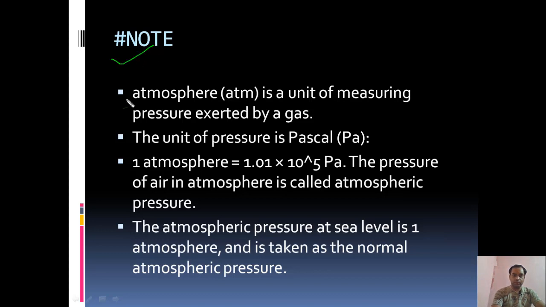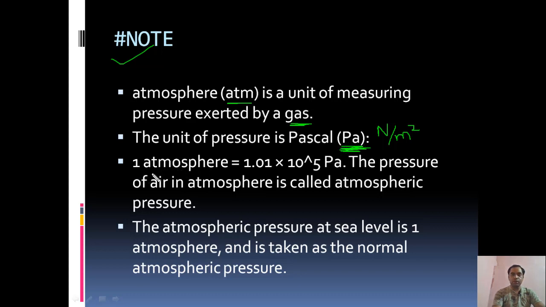Notes: atmosphere, that is ATM, is the unit of measuring pressure exerted by gas. The unit of pressure is Pascal. The unit of pressure is also Newton per meter square, because pressure is equal to force by area. The unit of force is Newton, the unit of area is meter square. In general we take Pascal as the unit of pressure.